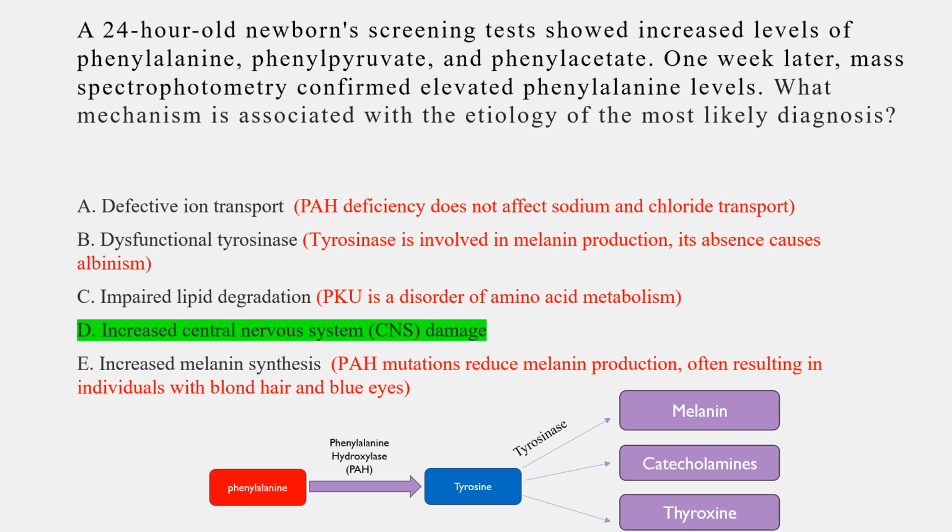lipid metabolism. And option E is incorrect, increased melanin synthesis, because in fact, in this case, the opposite occurs. Because phenylalanine cannot be converted to tyrosine, melanin production decreases, often resulting in lighter skin, blonde hair, and blue eyes in affected individuals.